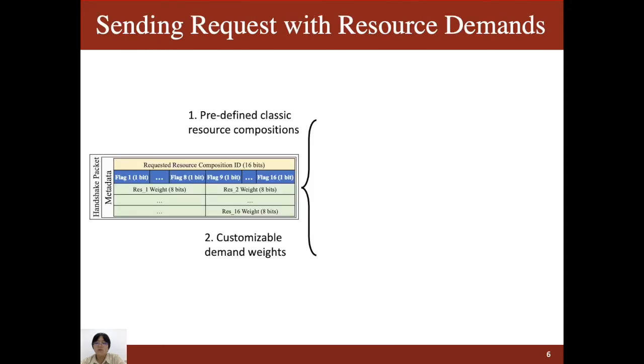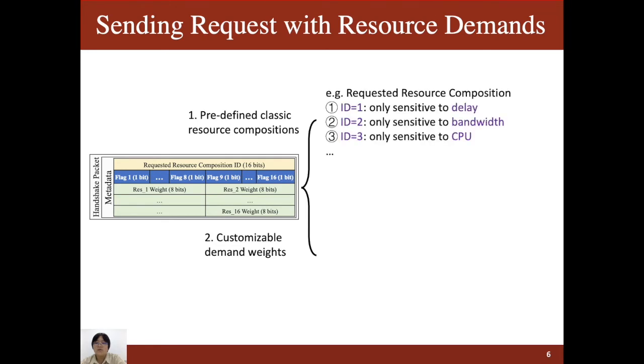For the specific metadata design, Polygon provides 2 options: the predefined classical resource composition and the customizable demand width. For the classical resource composition, such as only bandwidth-sensitive requests, like large file downloading, we predefine a set of resource compositions by assigning each type a positive integer.